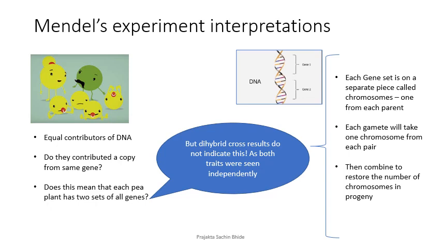This mechanism of inheritance was very well explained through Mendel's monohybrid as well as dihybrid crosses, and eventually we see this working even today for all organisms which reproduce sexually.